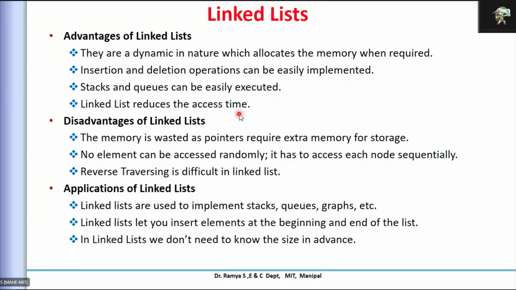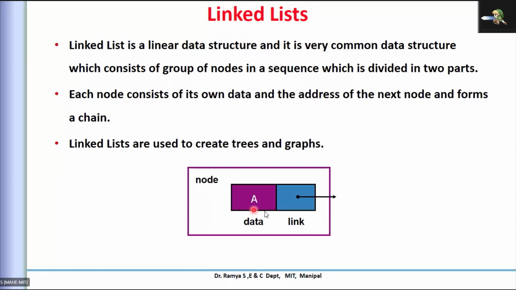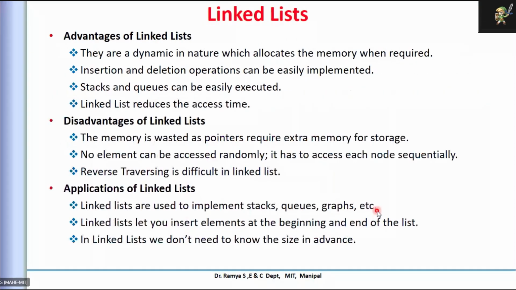Now, what can be a disadvantage with this? The memory is wasted. Why? Because each node should be capable of holding the data as well as one more piece of information, where it wants to point, the next element reference. So extra memory will be taken here, compared to the array.